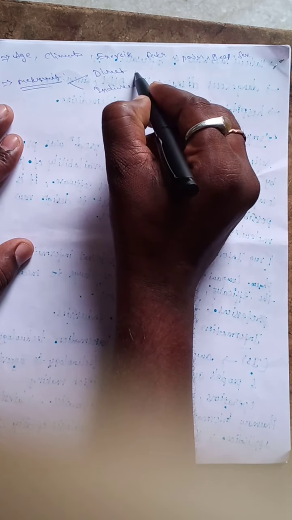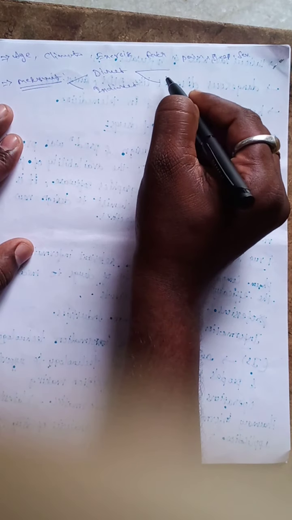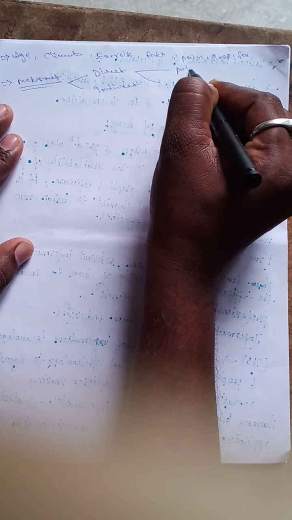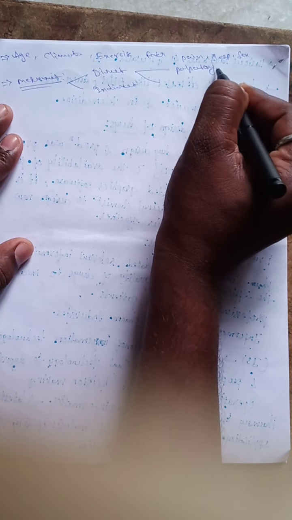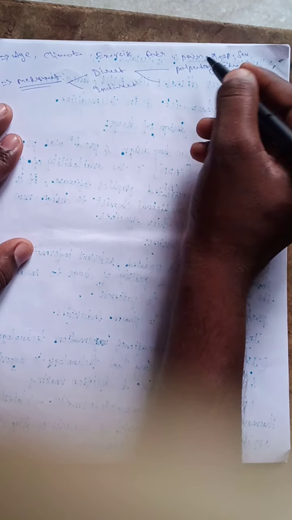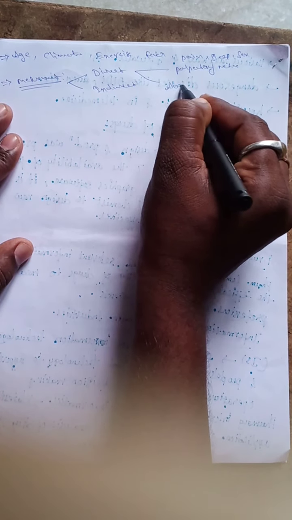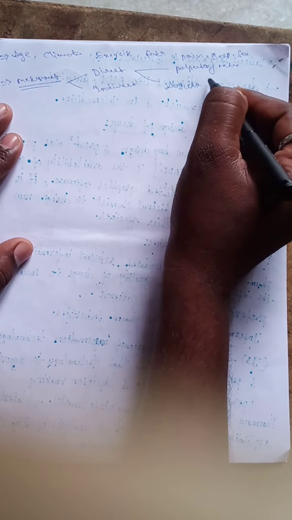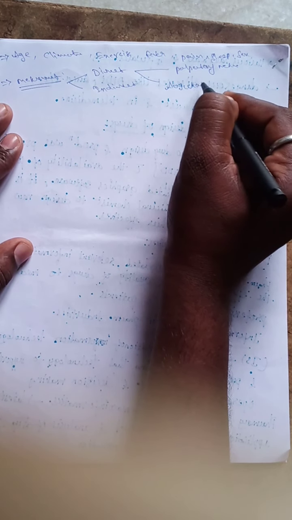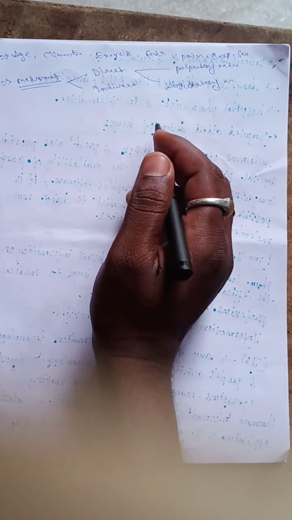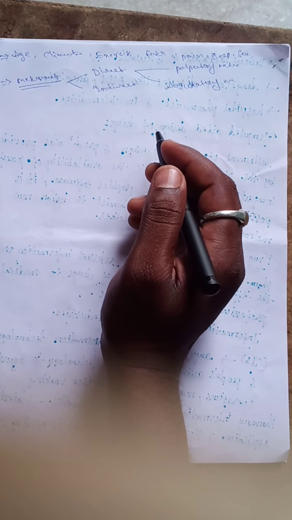The direct method is again divided into two types: the palpatory method and the auscultatory method.